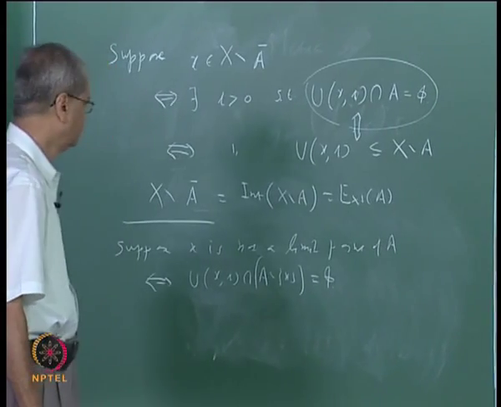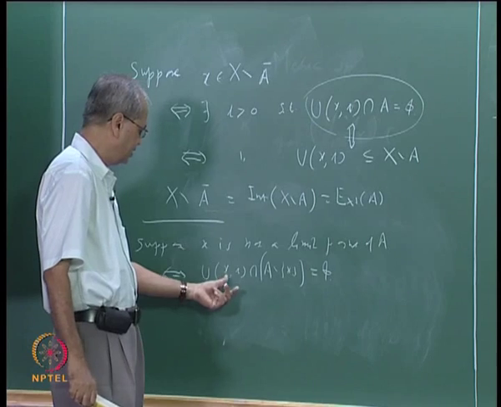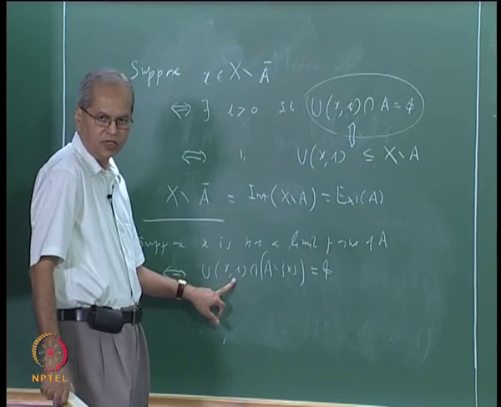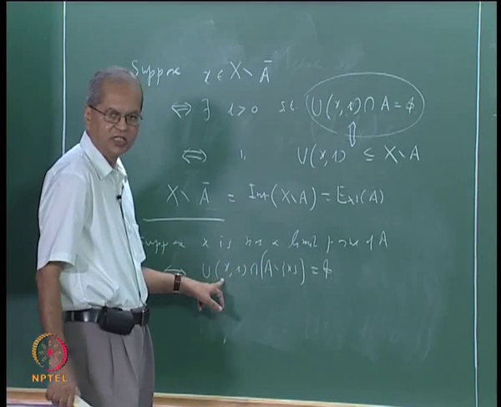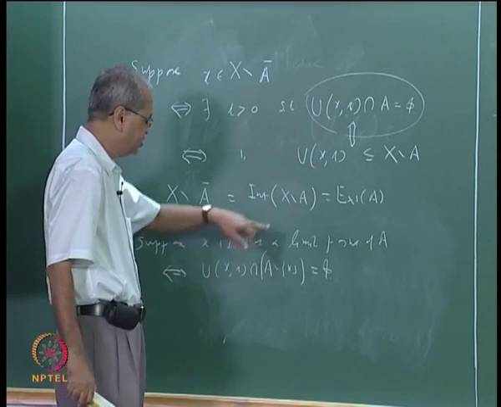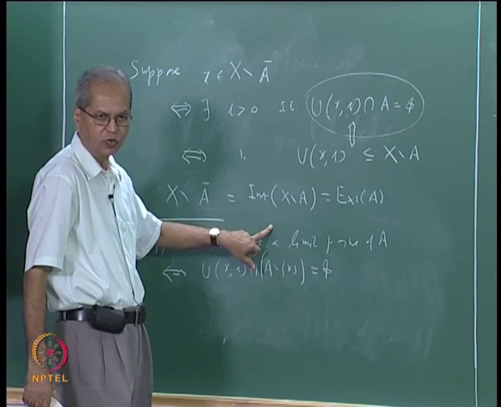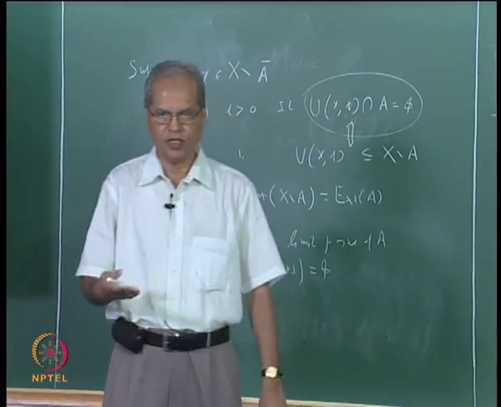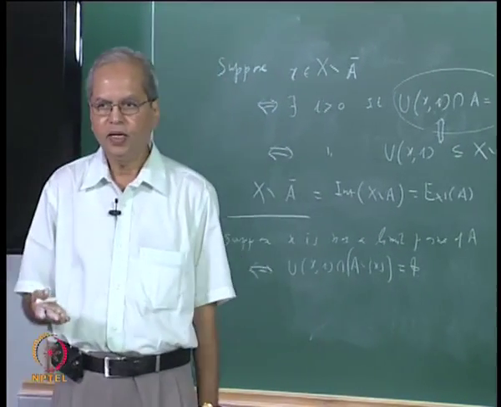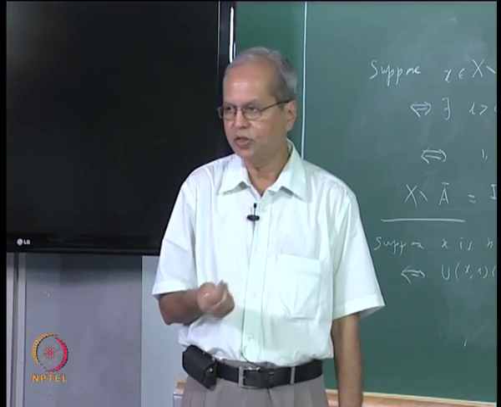And that means this open ball with center at X and radius R, if at all it has to contain any point from A, then that point must be X itself, and that can happen if X itself is a point of A. In other words, suppose X lies in A and X is not a limit point.